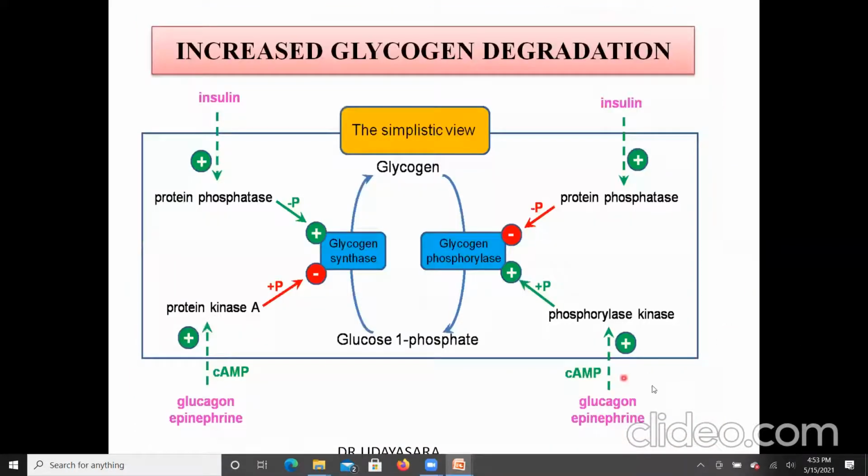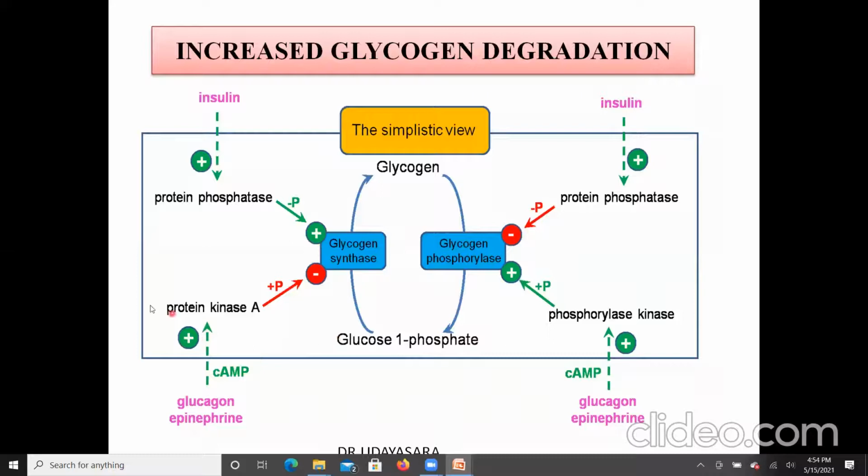Glucagon will stimulate the enzyme phosphorylase kinase via the intracellular mediator, the second messenger cyclic AMP, which causes phosphorylation of glycogen phosphorylase. I have already said glycogen phosphorylase is an enzyme which is active in the phosphorylated state, right? So glycogen phosphorylase will become phosphorylated and cause glycogen breakdown.